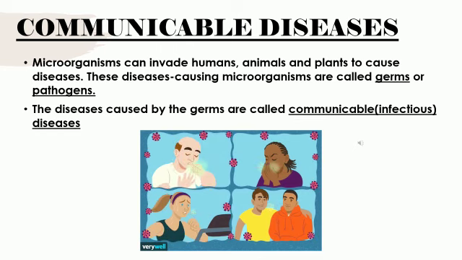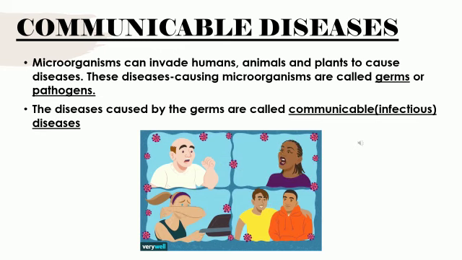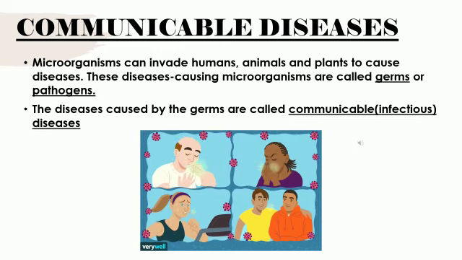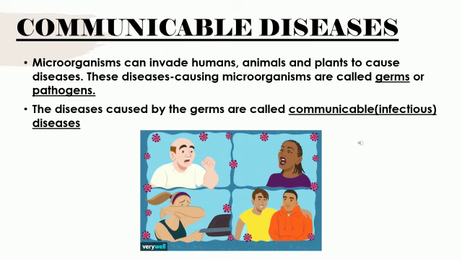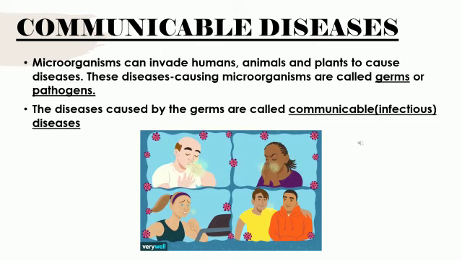And what is the pandemic that we are facing now? We are facing COVID-19 and it is caused by coronavirus, isn't it? And how is it spreading? It is spreading through sneeze droplets or through cough from one person to another person. So it is also called a communicable infection or disease. Okay, so this is about communicable disease.